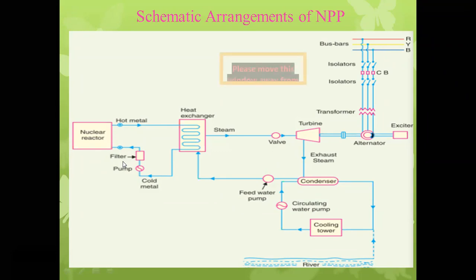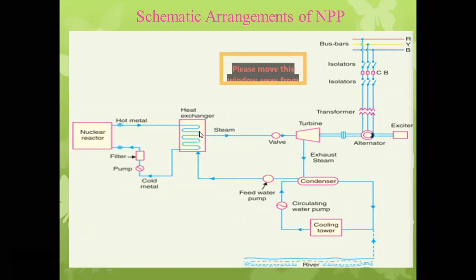If you have studied the various states of matter, then you will know the molten state. Molten state means the solid metallic element is heated at high temperature and high pressure, and it is converted into liquid form. This liquid metal is used as a working fluid up to the heat exchanger.